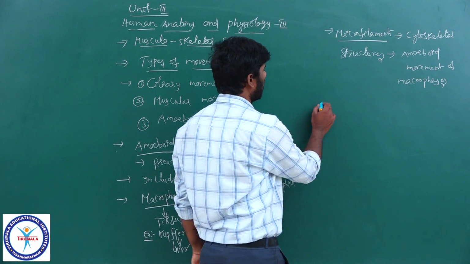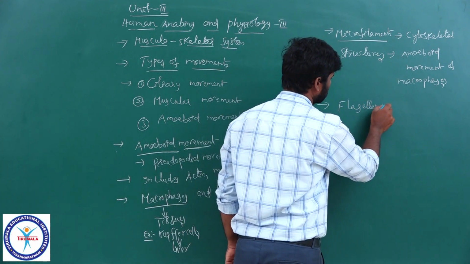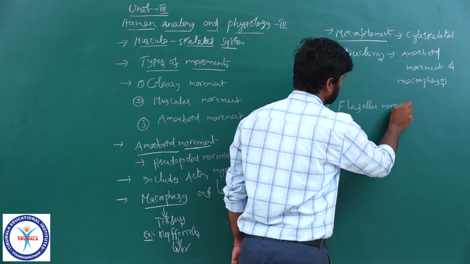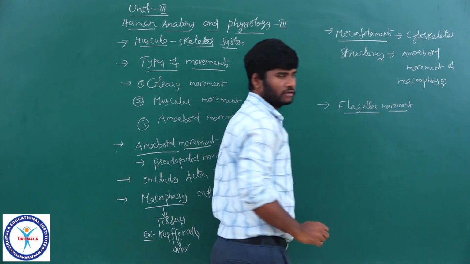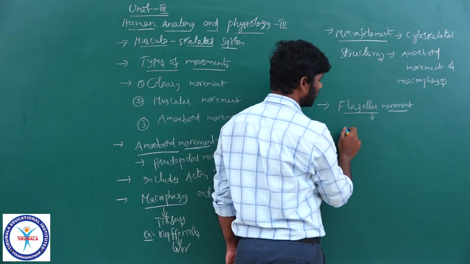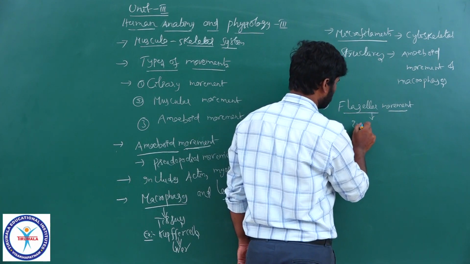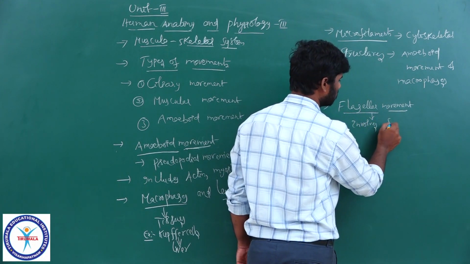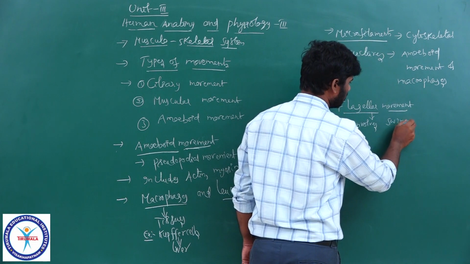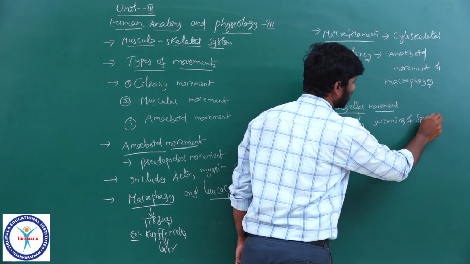Next, flagellar movement. This is from NCERT. The flagellar movement involves swimming of human spermatozoa.